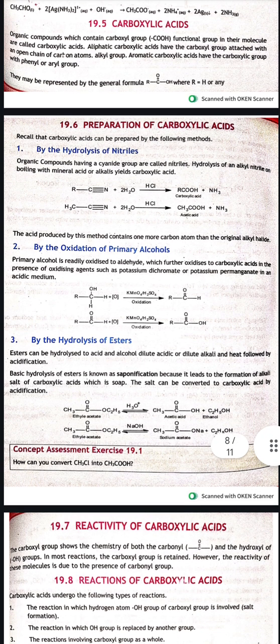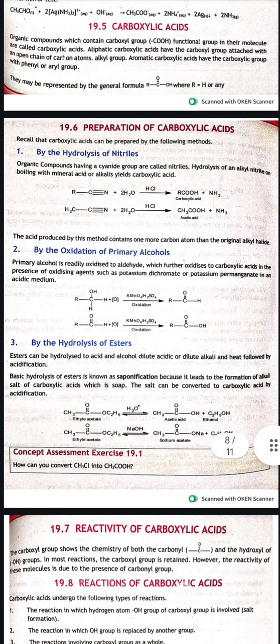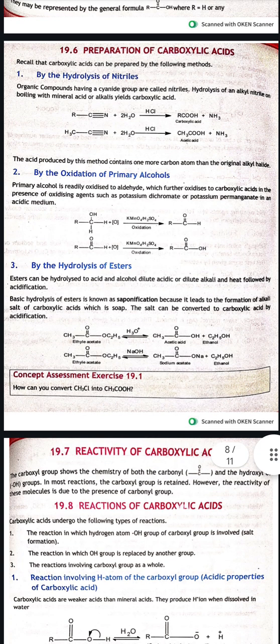Now we have another type of carbonyl compound, that is carboxylic acids. Carboxylic acids contain the COOH functional group in their molecules, and in the aromatic ones the phenyl or aryl groups are present. Preparation, first, is by the hydrolysis of nitriles. The reaction of water with nitrile gives us carboxylic acids.